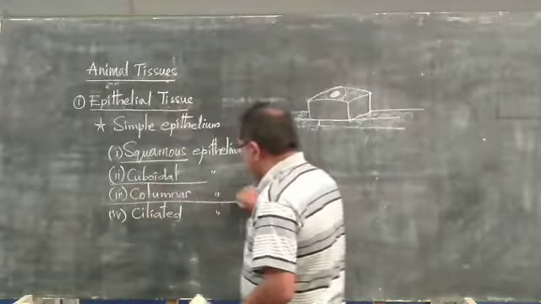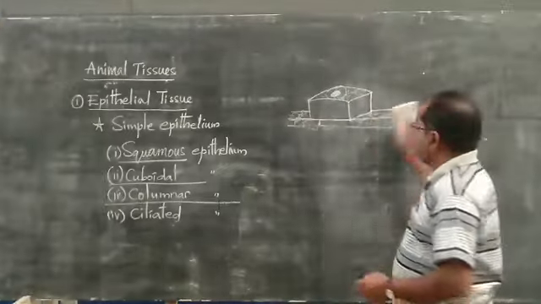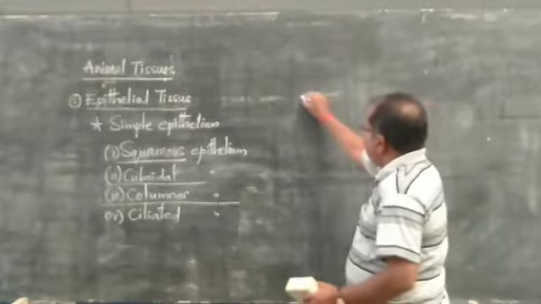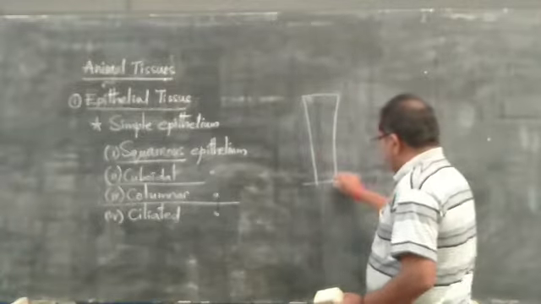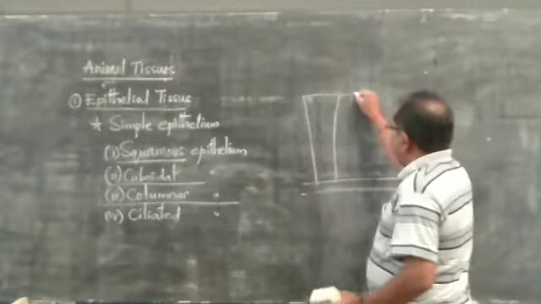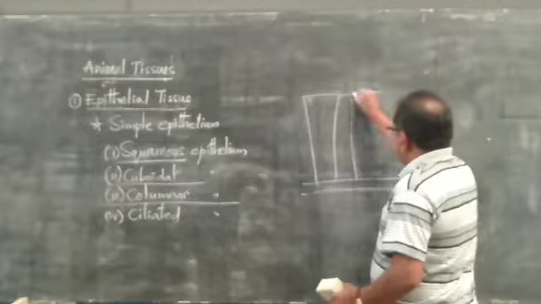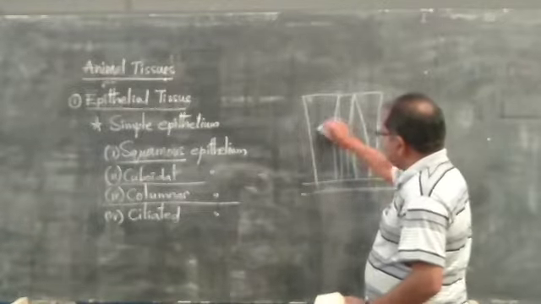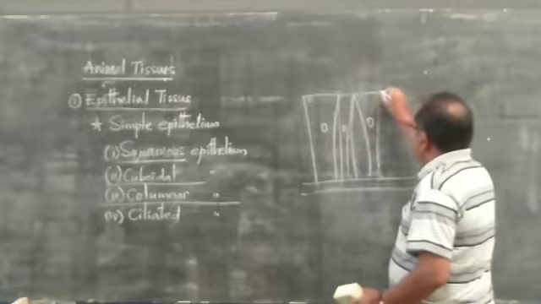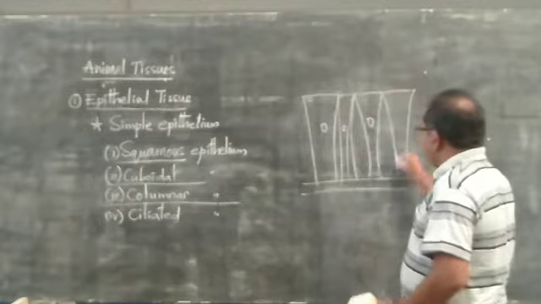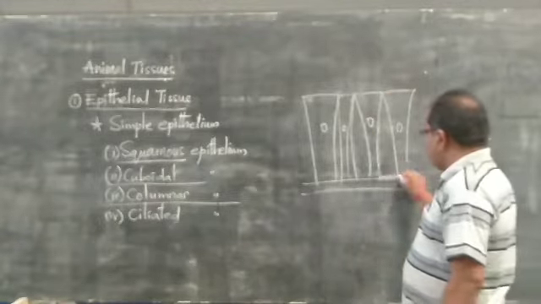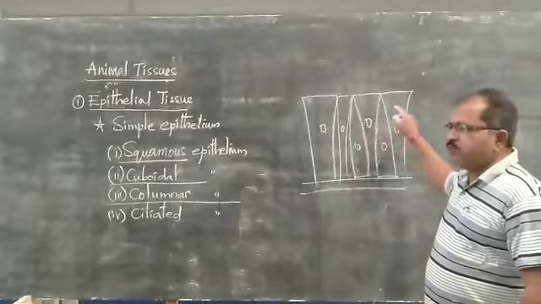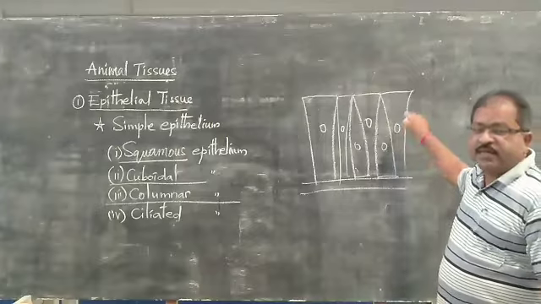The name tells us that these are column-like structures. Long, elongated cells will be present like this, on the basement, and they have the nucleus in this way. Long, elongated cells will be present there, with the nucleus like this.